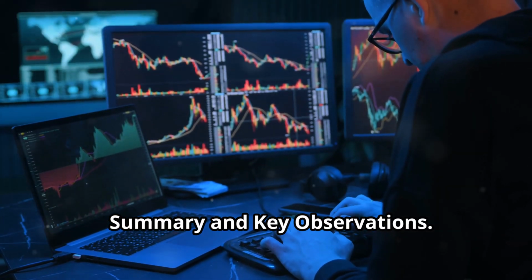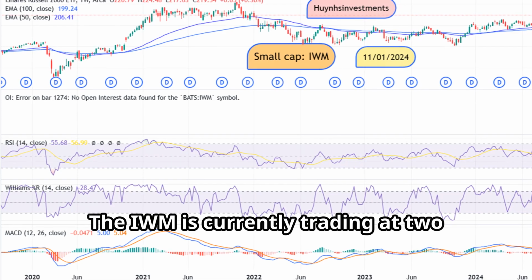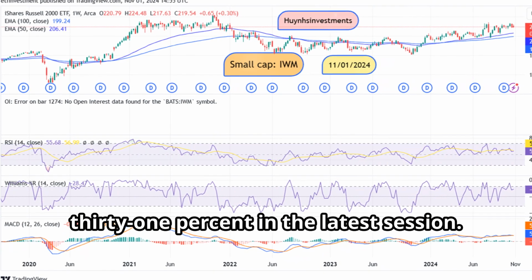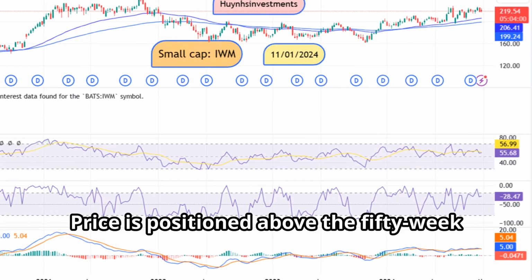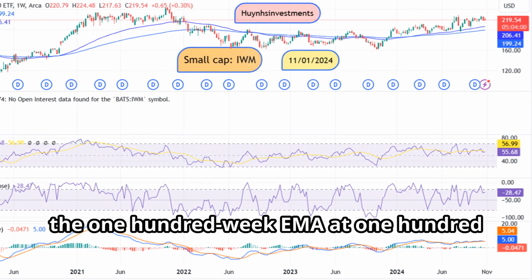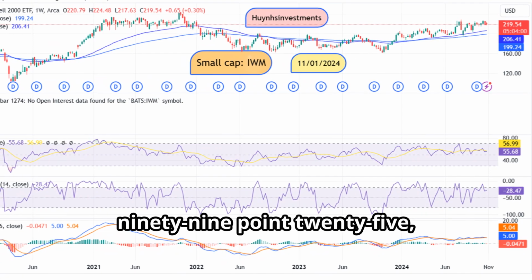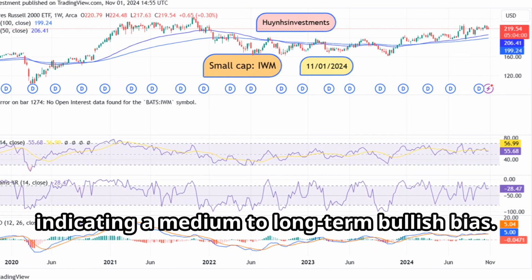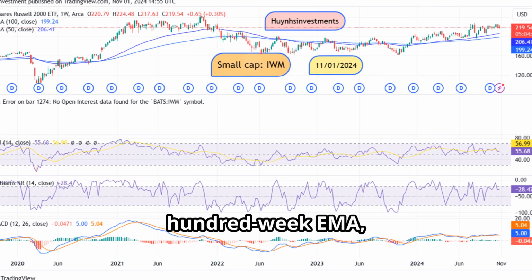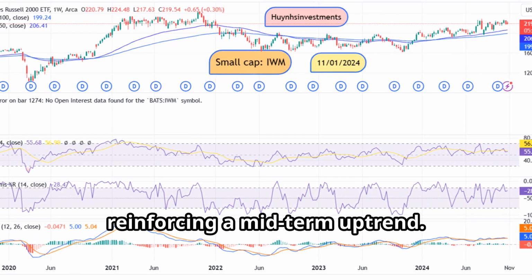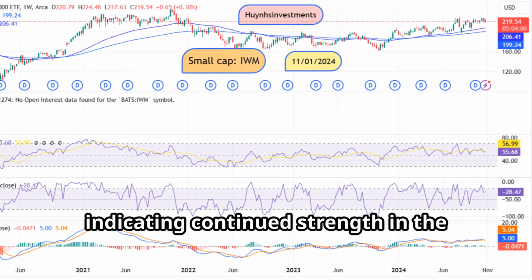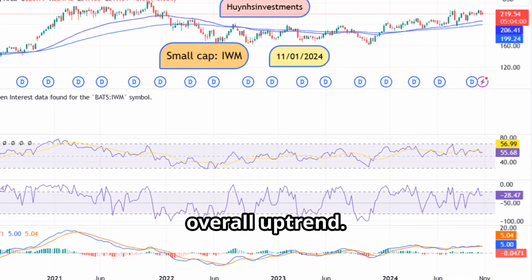Summary and key observations. The IWM is currently trading at 219.57, showing a slight gain of 0.31% in the latest session. Price is positioned above the 50-week EMA at 206.41 and the 100-week EMA at 199.25, indicating a medium to long-term bullish bias. The 50-week EMA remains above the 100-week EMA, reinforcing a mid-term uptrend. The current price is positioned above these EMAs, indicating continued strength in the overall uptrend.